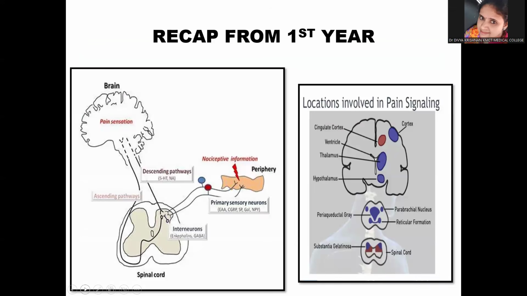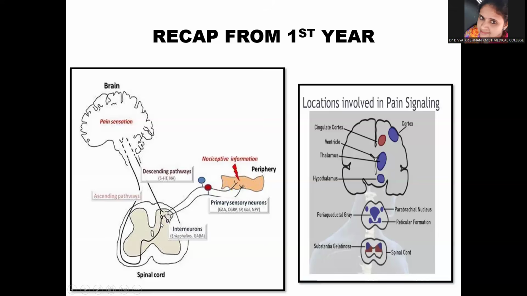Before we go into the topic, I would like to have a very short recap of the pain pathway from the first year. You are all well aware of this pathway, but just to have a revision, I'll go very fast. Whenever there's an injury, it activates the pain receptors or the nociceptors. The pain signal travels through A delta and C fibers, and these fibers enter the spinal cord via the dorsal root ganglion and then synapse in the dorsal horn, the substantia gelatinosa. You can see it here, gelatinosa.